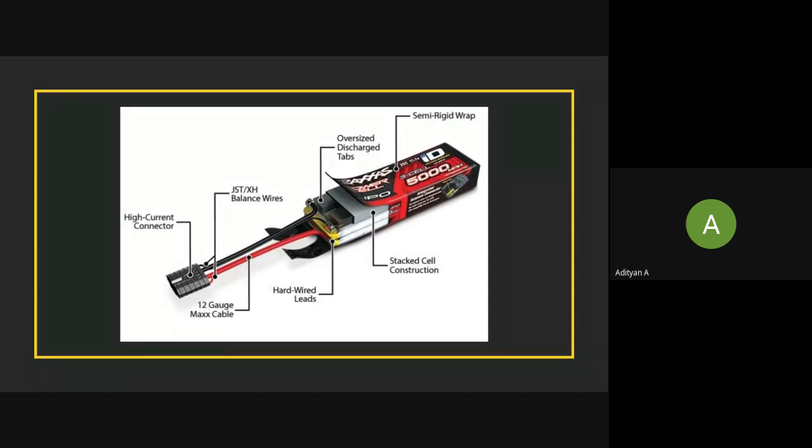They also have a low self-discharge rate, which is about 5% per month. So when you keep your battery idle without using it for a long time, it will self-discharge on its own at a rate of 5% per month. This is a special characteristic of lithium polymer batteries. They have a very low self-discharge rate.